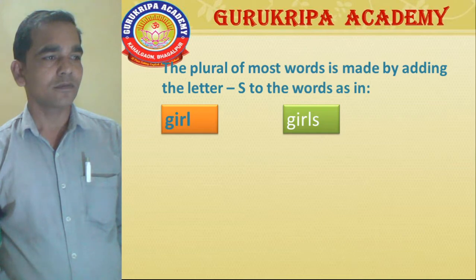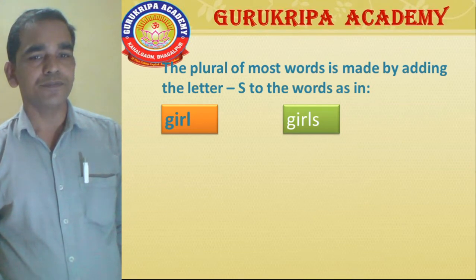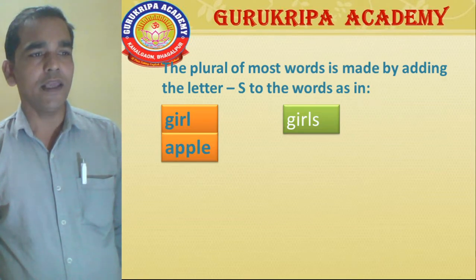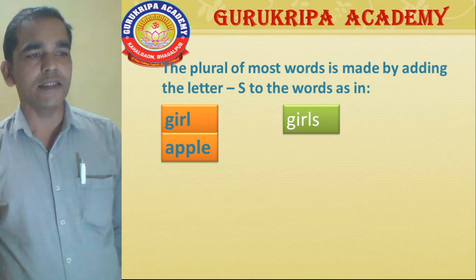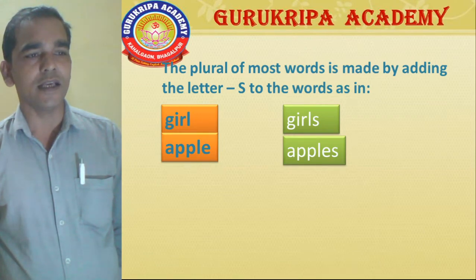Students, please watch carefully. So, next, another example. Apple. Only one apple, we can say singular noun. If apples appear, A-P-P-L-E-S, apples. Apples is the plural form of the noun.